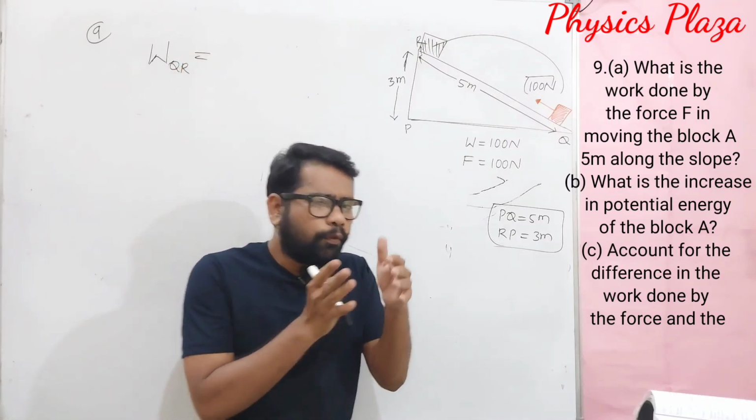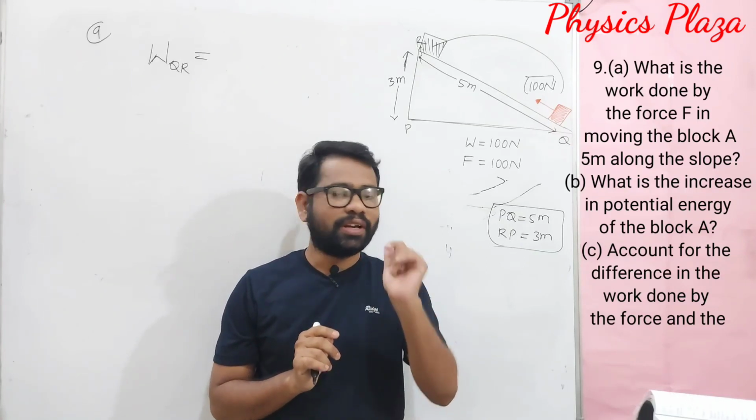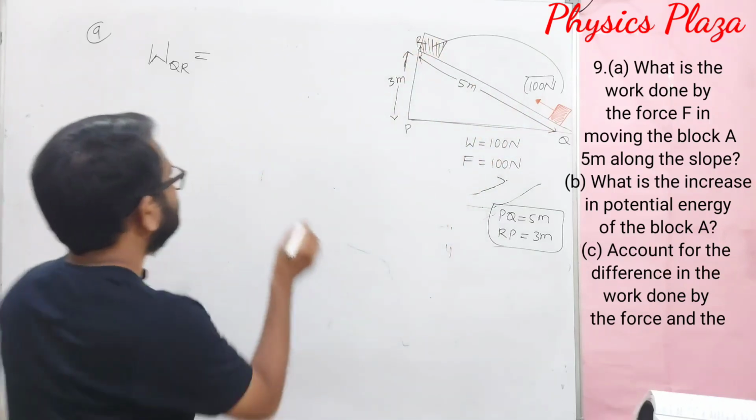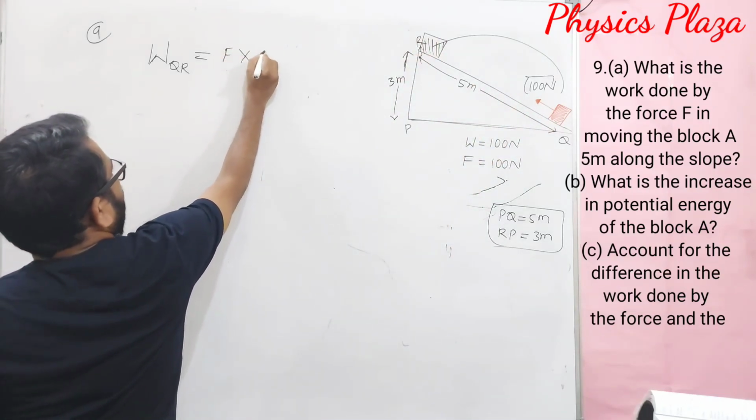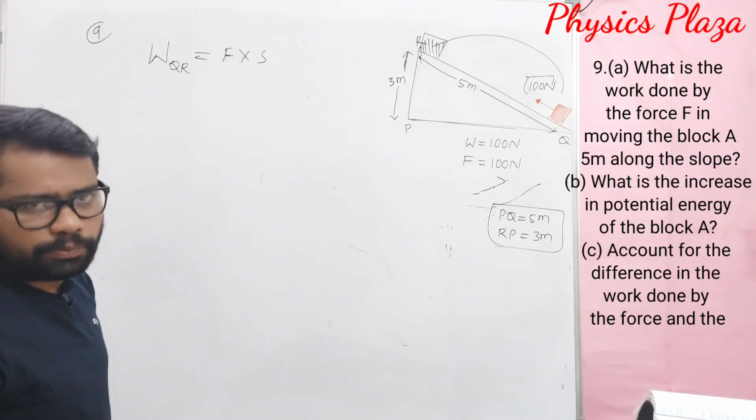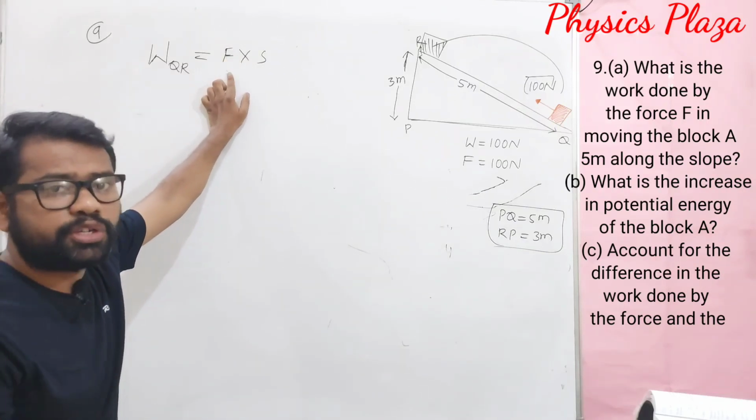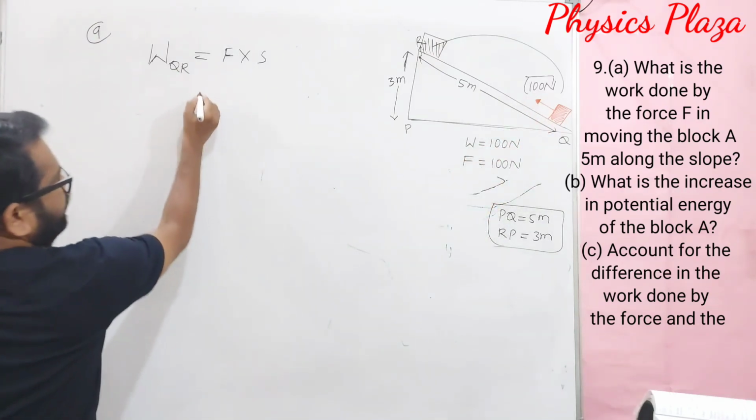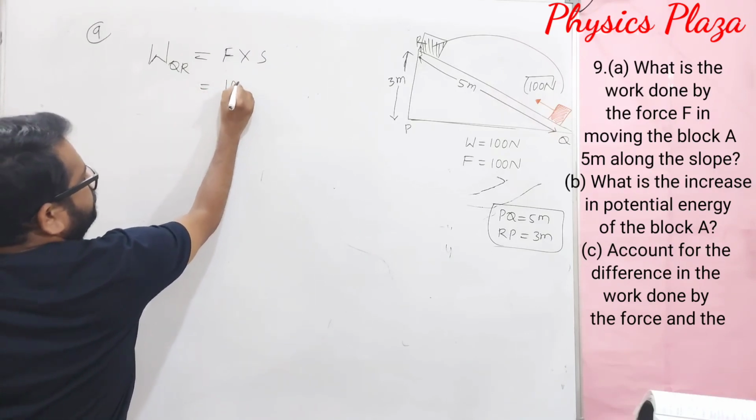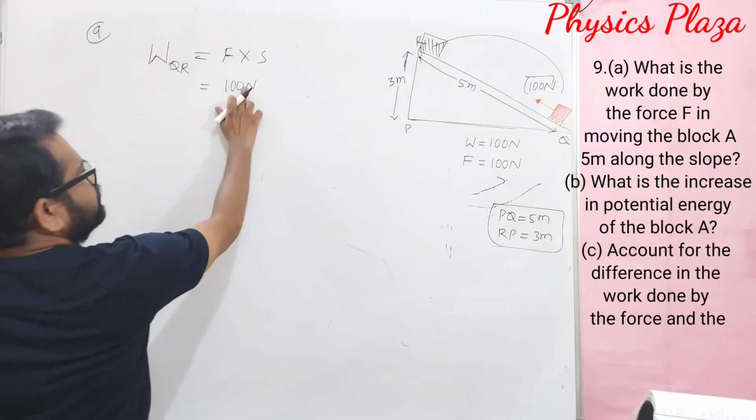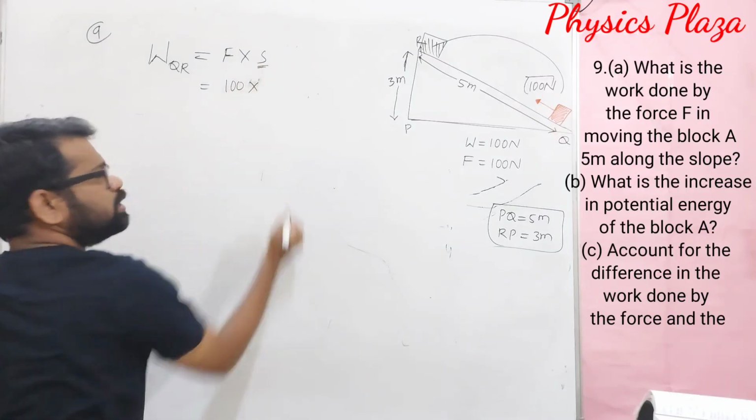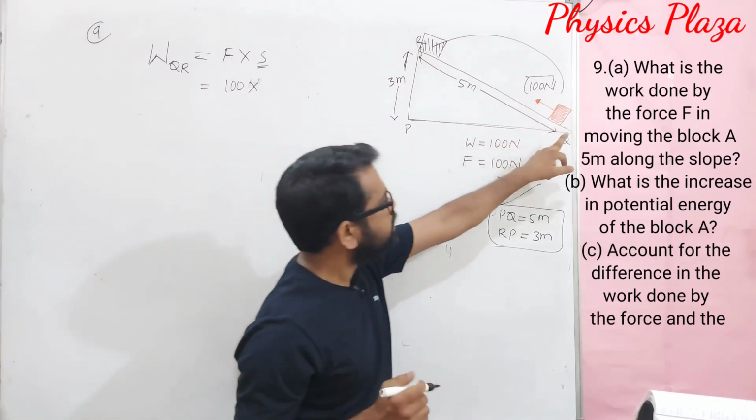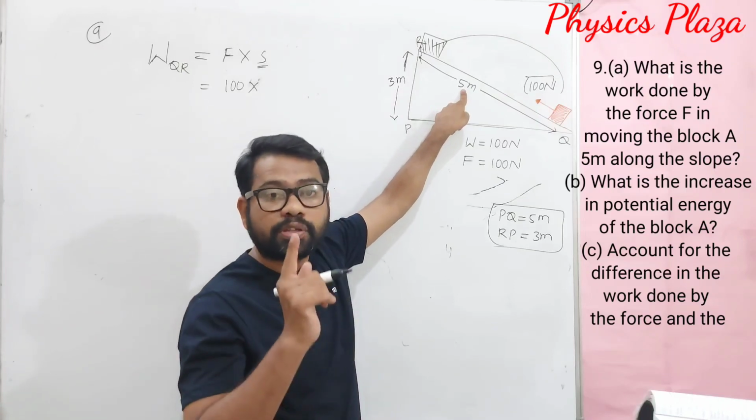Already we discussed: force into displacement. Why are we not taking theta here? Because the body displacement is in the direction of the applied force only. So let us take force into displacement. But what is the force here? It is mg. Dear children, the force we are applying is the weight, mg only. So it is 100 newtons, no need to substitute newton. And S means displacement. How much should we take, dear children? The body is displaced along the slope, and the length of the slope is given as 5 meters.